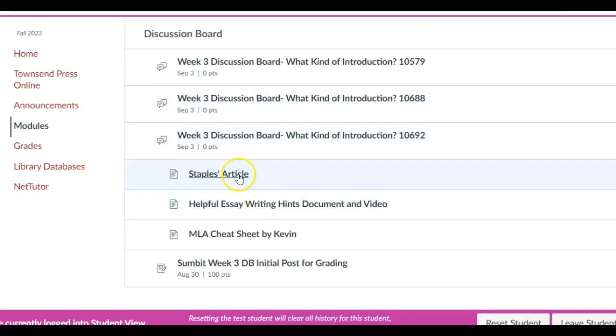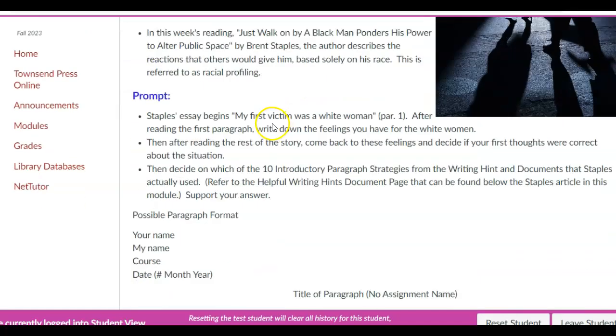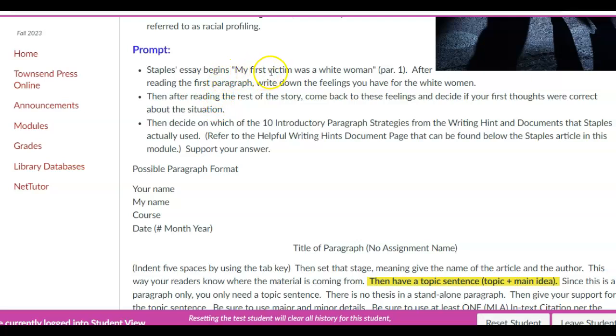So, discussion board. We know you're going to use this article and the 10 hints from here, the introductory ones. Let's go right to the prompt. This is the meat of this week. So you've read the article. In the beginning, it says, "My first victim was a white woman." Read the whole essay and then decide for yourself as you're reading, what introductory paragraph did he start with?